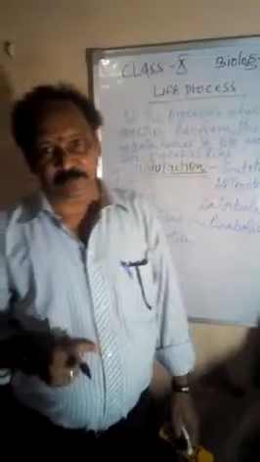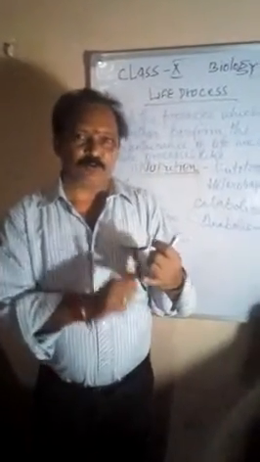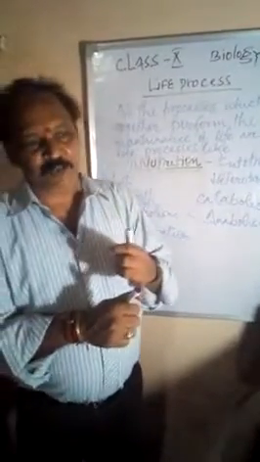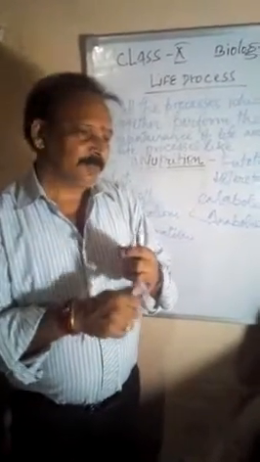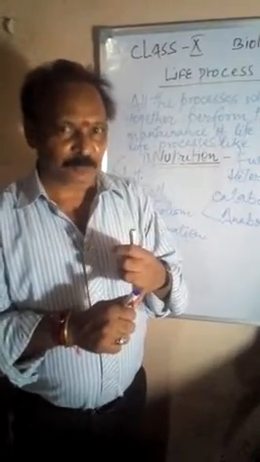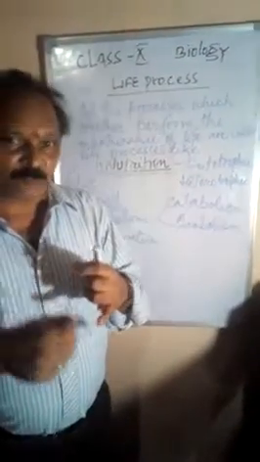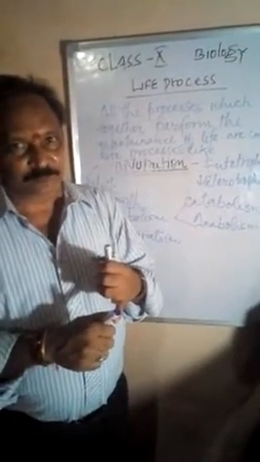This nutrition may be of two types. First type is the autotrophic mode of nutrition, in which the living organism is able to prepare its own food by the process of photosynthesis or chemosynthesis. Both processes are involved here. Clear?